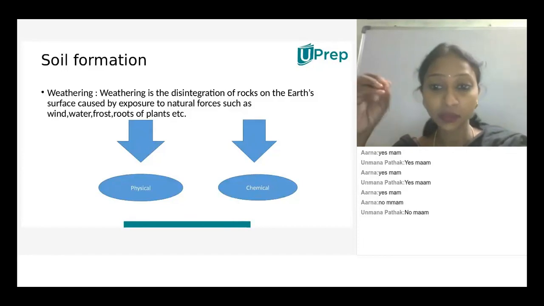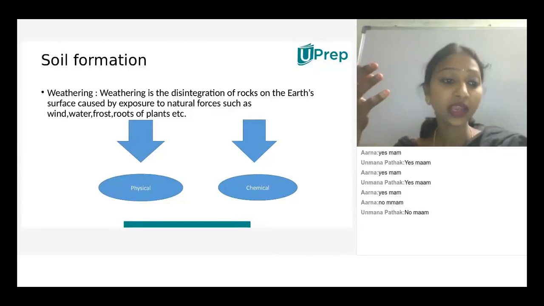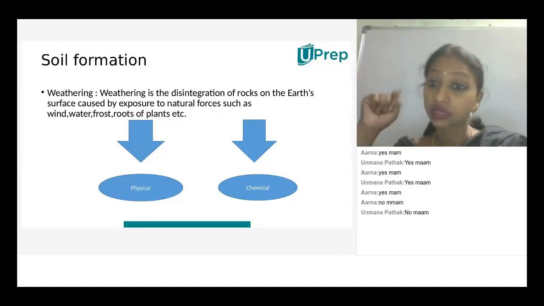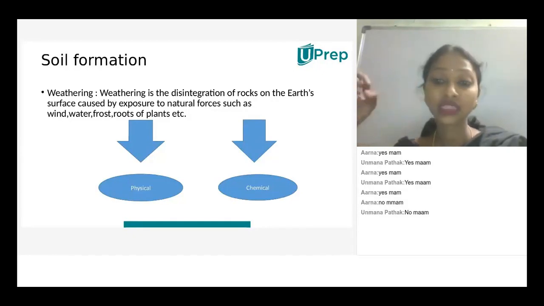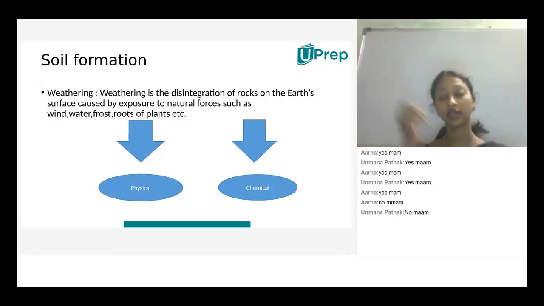But weathering is not a simple process, and it won't take place within days. It takes years to convert into soil. That's why we need to conserve soil also. Due to floods and major natural phenomena, the soil will get washed out, so that the fertility of that soil also will be washed out. So we need to be very careful about soil erosion.